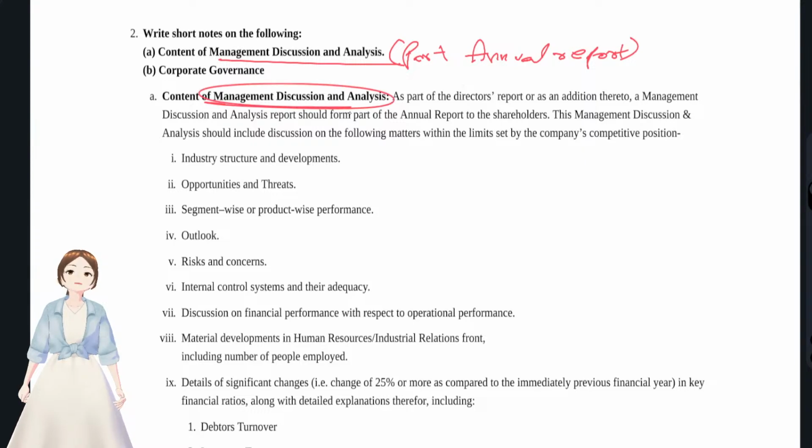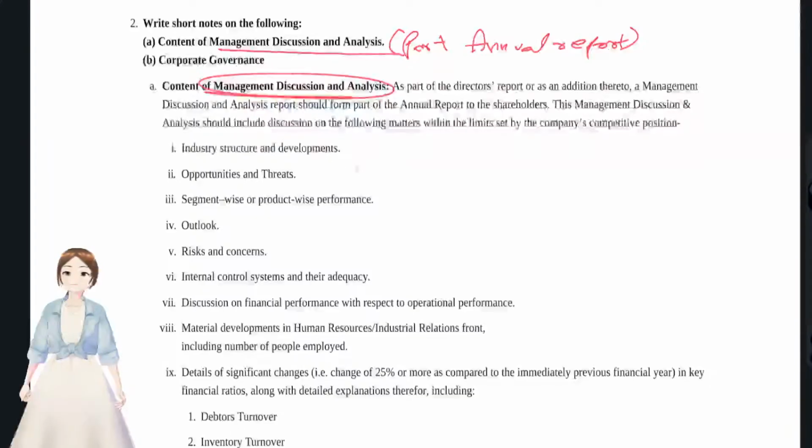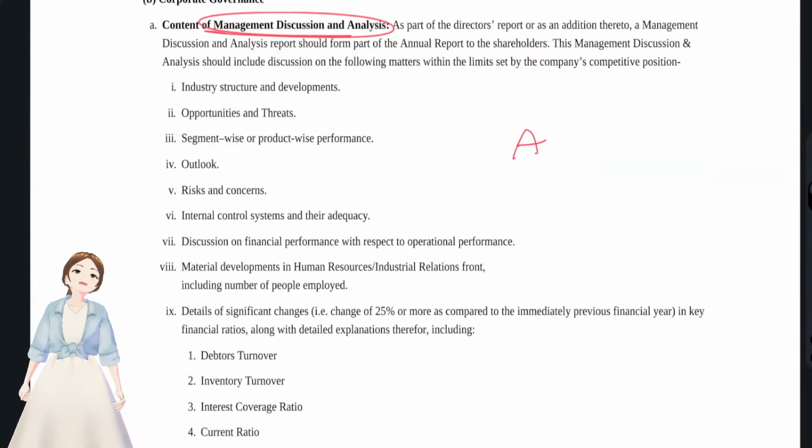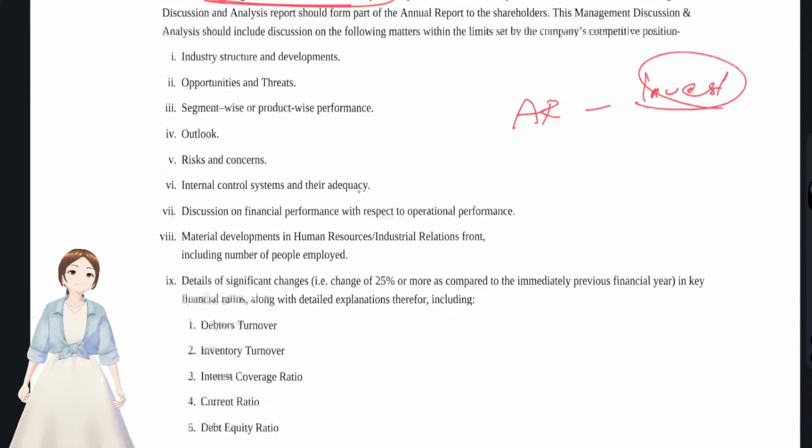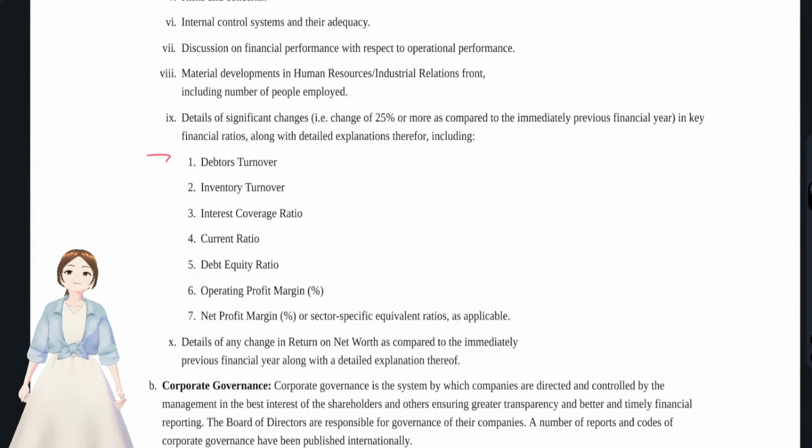You see, management discussion and analysis has to be given by the management in the annual report. What all things do they have to include? First of all, who reads the annual report? Investors who want to invest. For the investor, what all do you have to give? The management will give the financial statements and financial ratios.